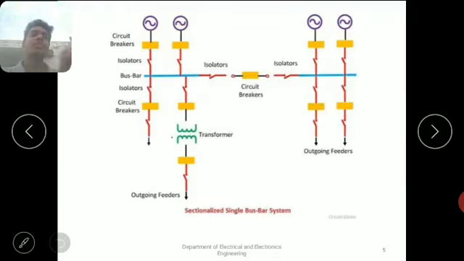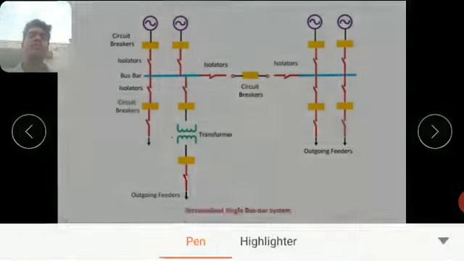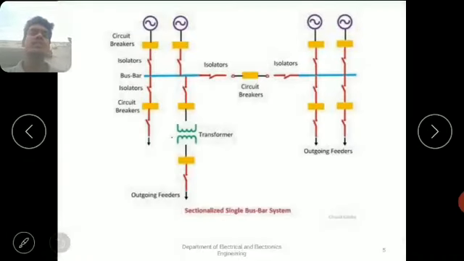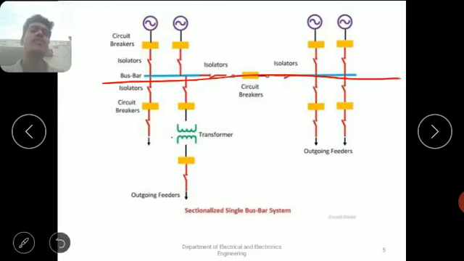Suppose we take a single bus bar arrangement with sectionalization. You can see here the diagram for a single bus bar arrangement with sectionalization. Here this is the bus bar. The bus bar can be divided into two sections by using isolators. This is isolator 1 and this is isolator 2. The total bus bar can be divided into two sections.